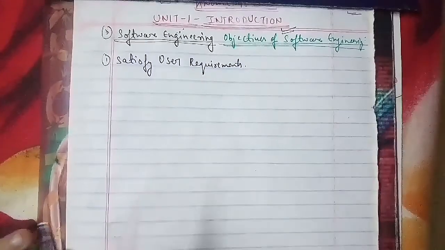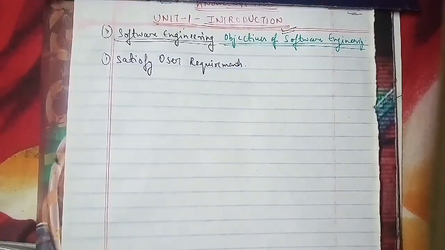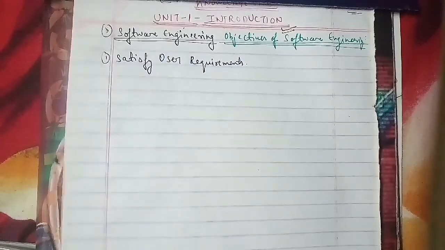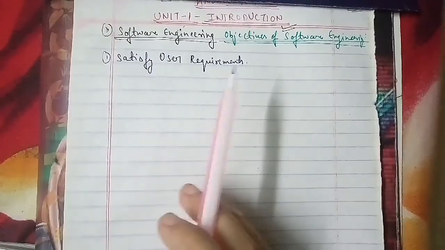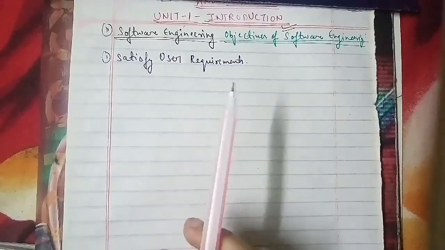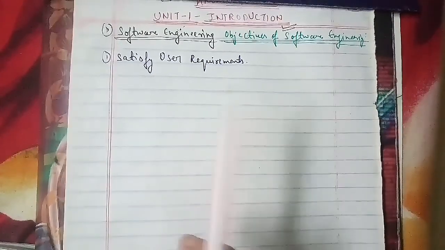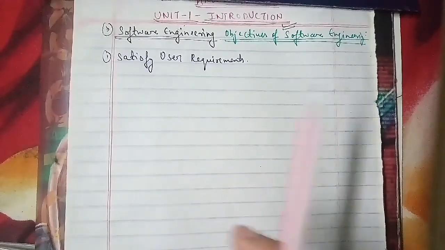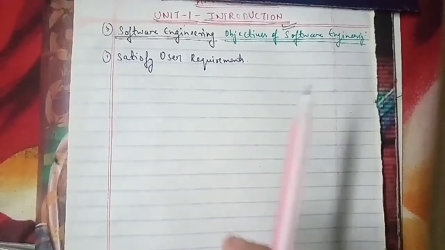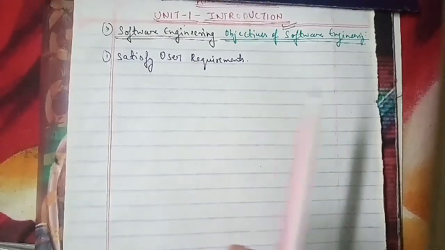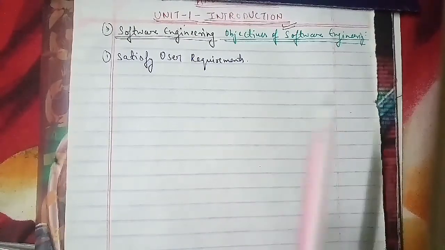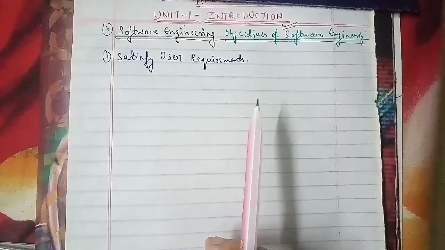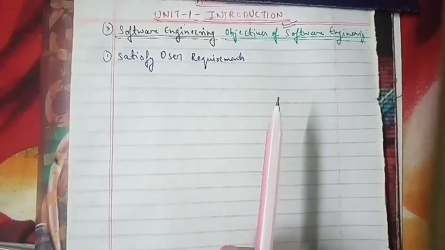Many programmers simply do not do what the end user wants, because they do not understand the user requirements. Hence it becomes necessary to understand the demands of end users, and accordingly the software should be developed. The second objective we have is high reliability.